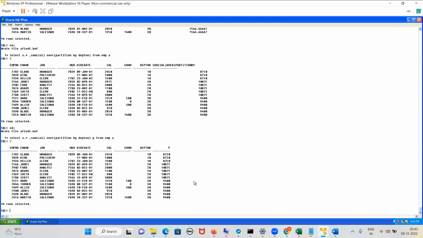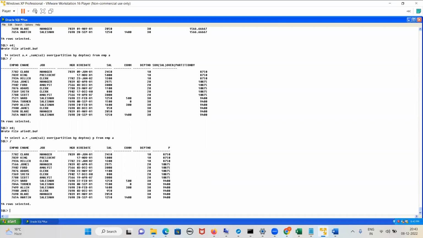List the details of employees having the salary equal to the average salary of all employees. So can you write down this query? This query is generally asked. List the names of employees whose salary is equal to, suppose I write maximum, let me just write maximum salary of all employees.